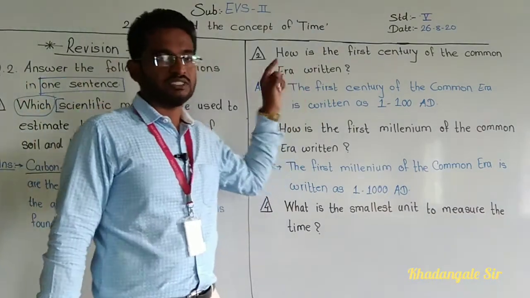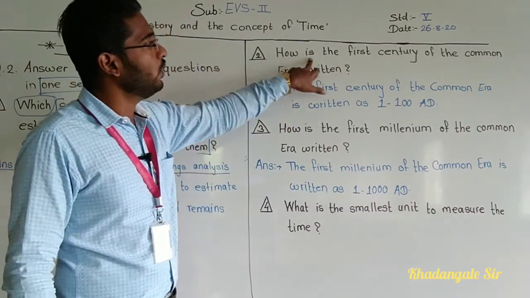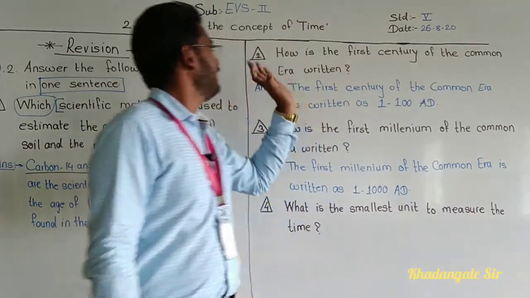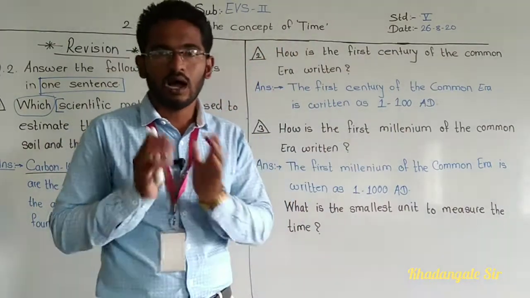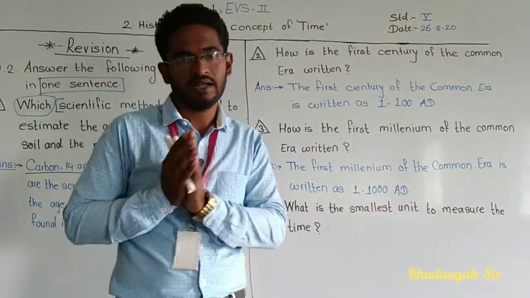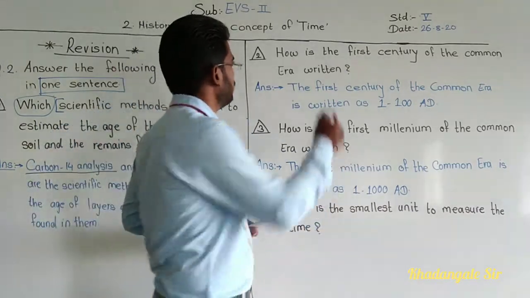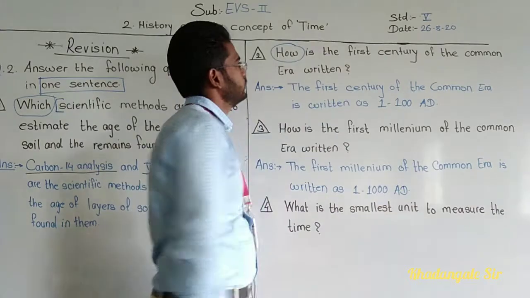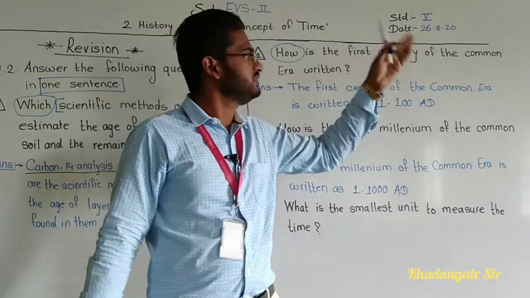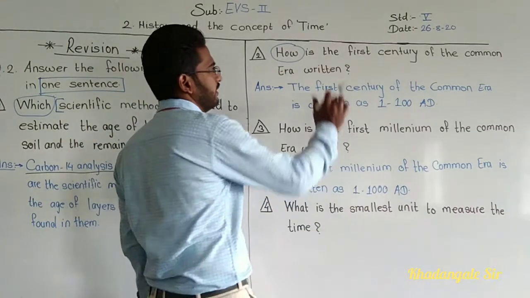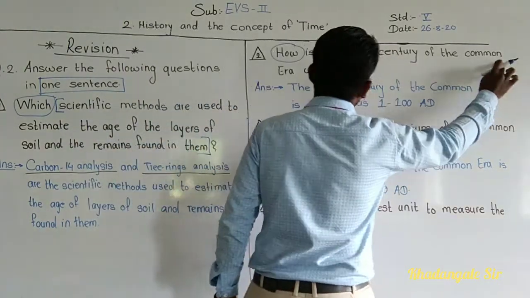Now our second question is, how is the first century of the Common Era written? So which word are we going to remove here now? This one, how. How is the first century of the Common Era written? Now here see what we have done. As it is question we have copied from here.